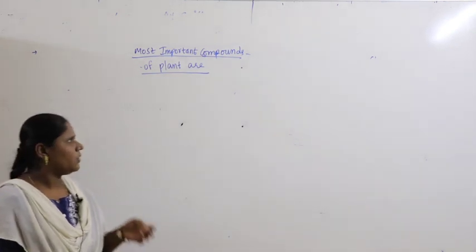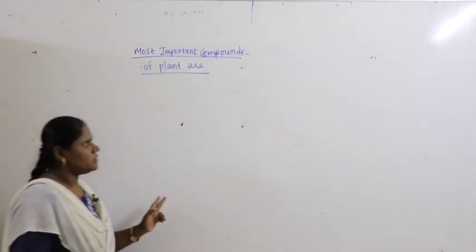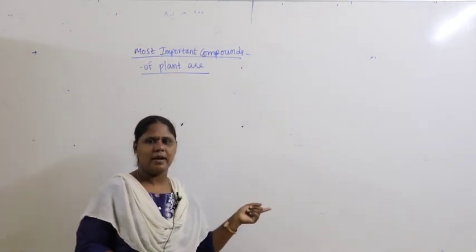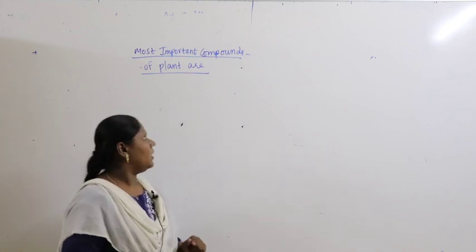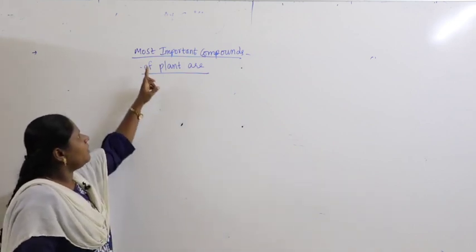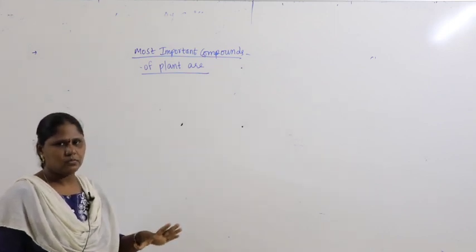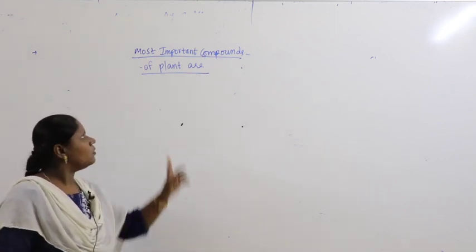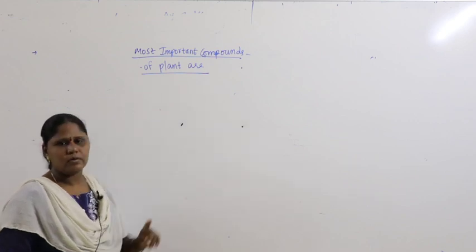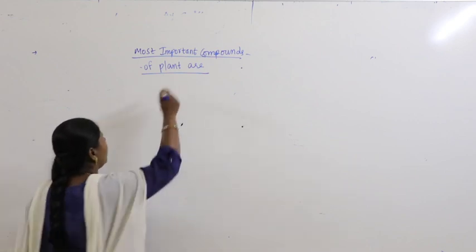Let's continue what we have discussed lastly, two processes, reductive amination and transamination. Now if you look at the most important compounds of the plant, what are we discussing? Most important compounds of the plants are amides.